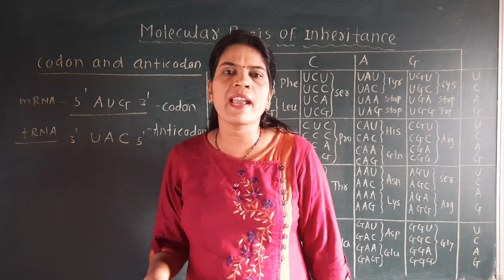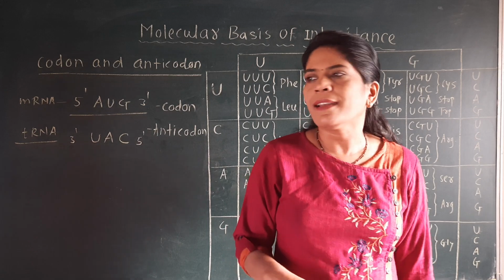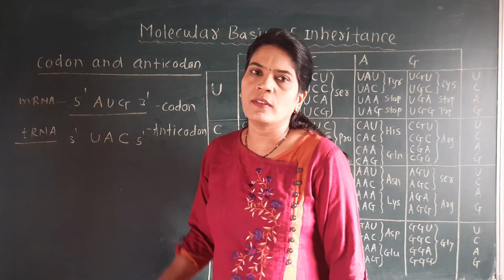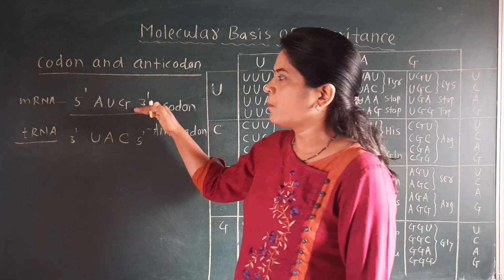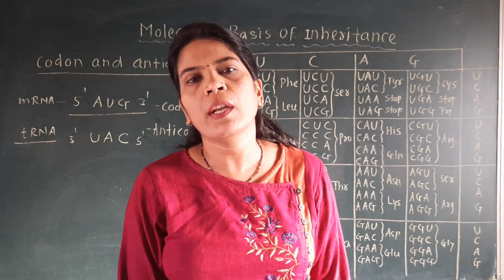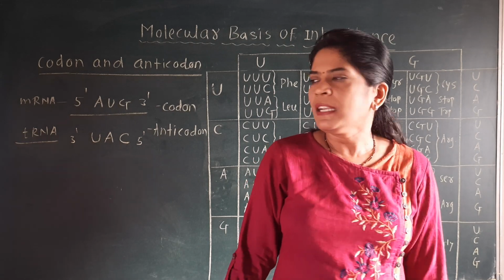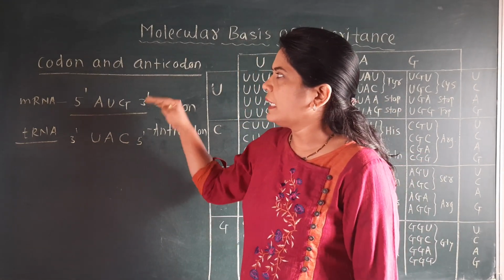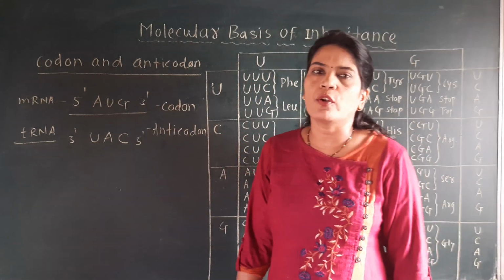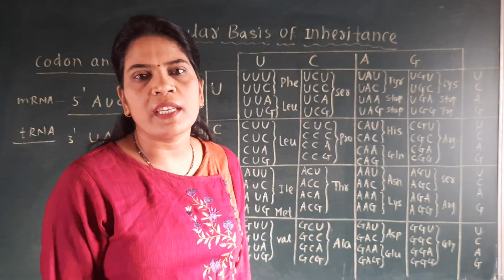It will be better understood in the process of translation, because there we are going to study how these codons on the mRNA are read by the anticodon on the tRNA, and when the codon is read by the anticodon of tRNA, then and only then will there be amino acid formation. That process we'll discuss later on, but keep in mind the last property of the genetic code is the codon and the anticodon. Thus here we have completed the characteristics of the genetic code.